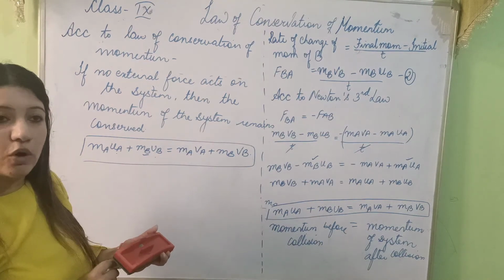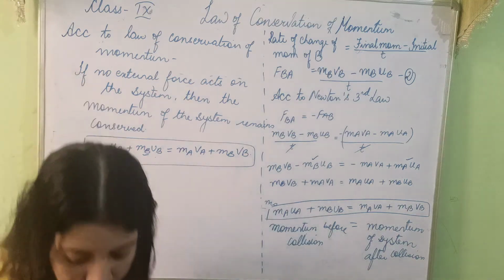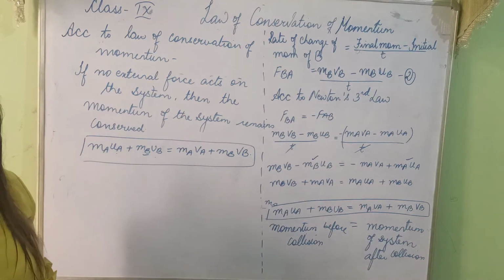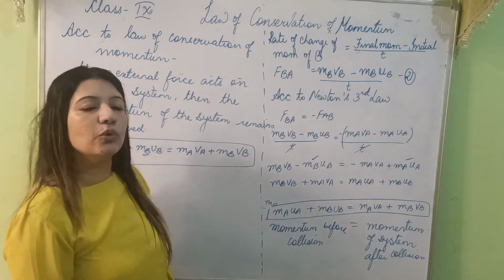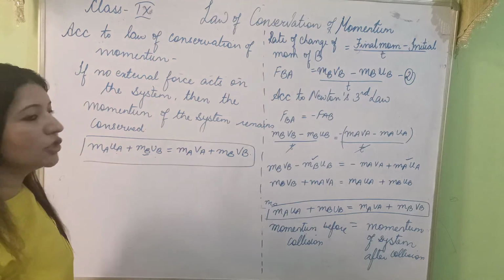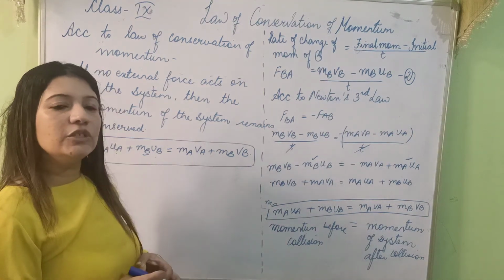I started with two objects, object A and B, that is before collision, during collision and after collision. Before collision दोनों का mass है MA, MB, and they have the initial velocities UA and UB. Now during collision they collide with each other.